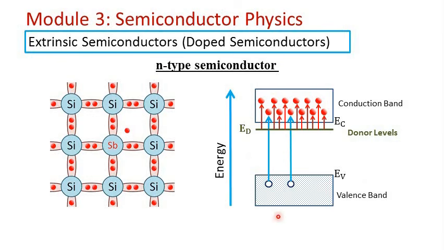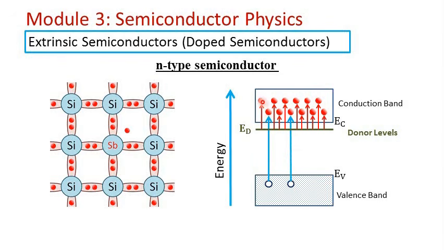From the energy band perspective, when we add a pentavalent impurity, it gives rise to new energy levels called donor levels just below the conduction band, and these extra electrons will be in these donor levels. These donor levels are very close to the conduction band, and the gap between the conduction band and donor levels is very small as compared to the gap between conduction band and valence band. So with very little rise in temperature, almost all the electrons from these donor levels are transferred to the conduction band. Very few electrons will go from valence band to conduction band.